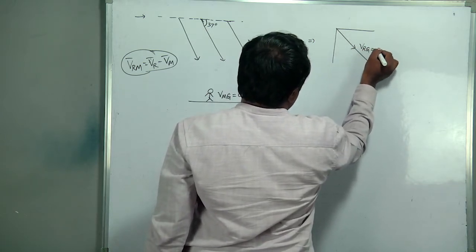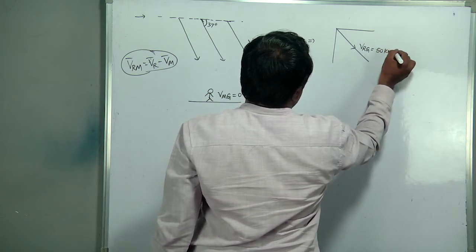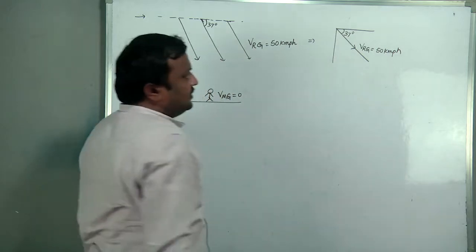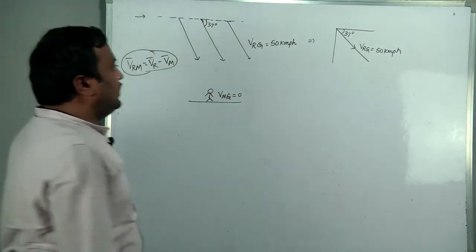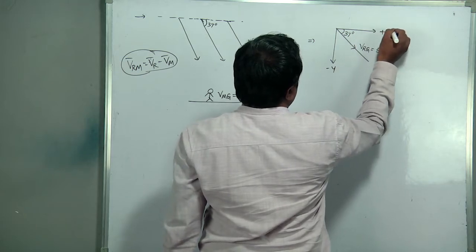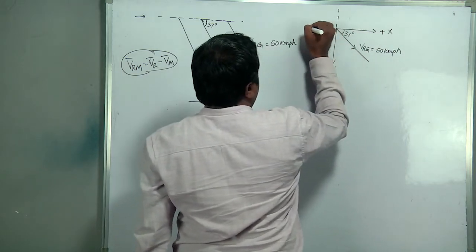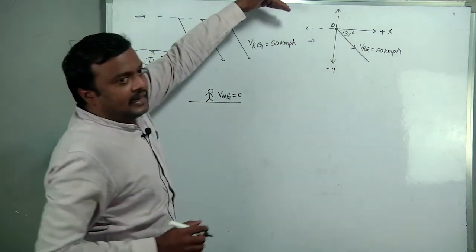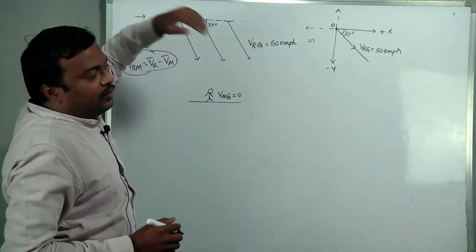VRG equal to 50 kmph, and this angle is given as 37 degrees. It will be the negative y-axis and the positive x-axis, considering this coordinate system.